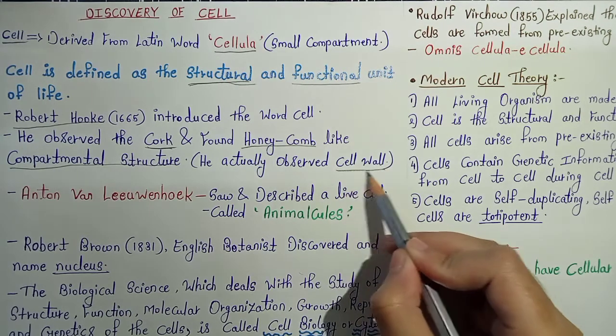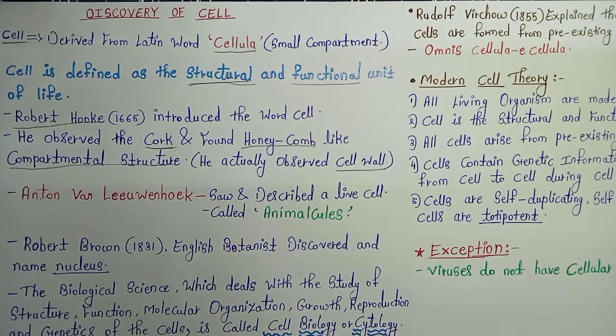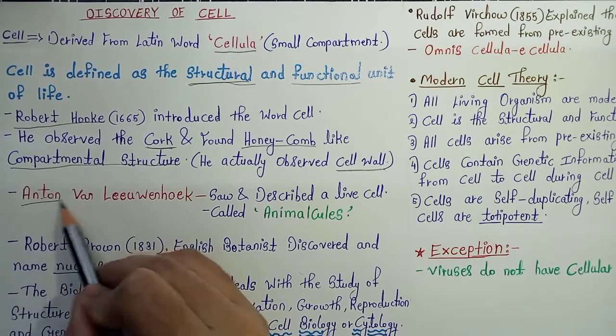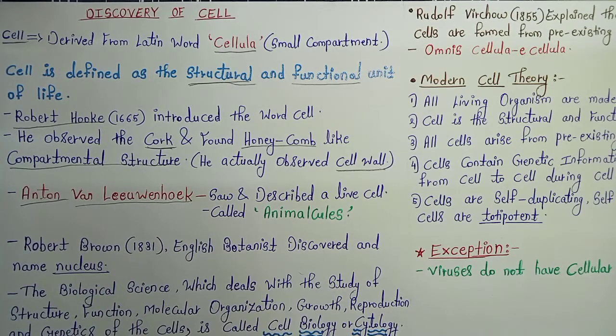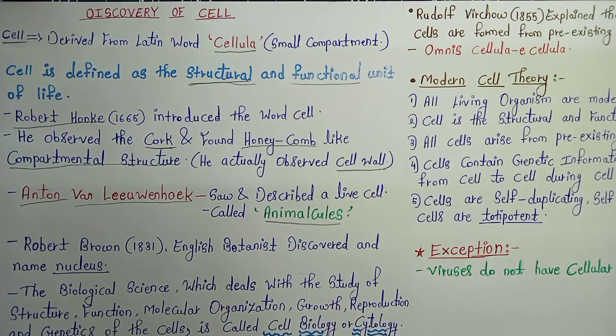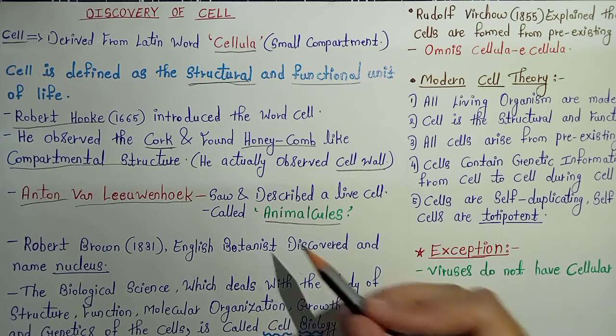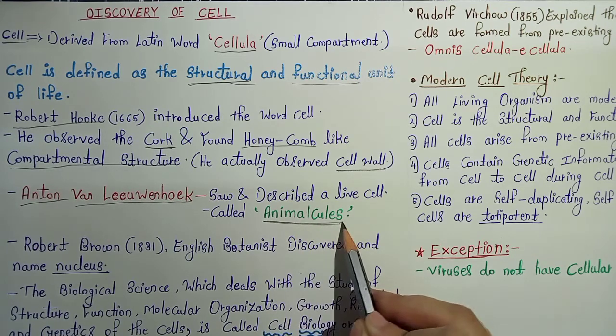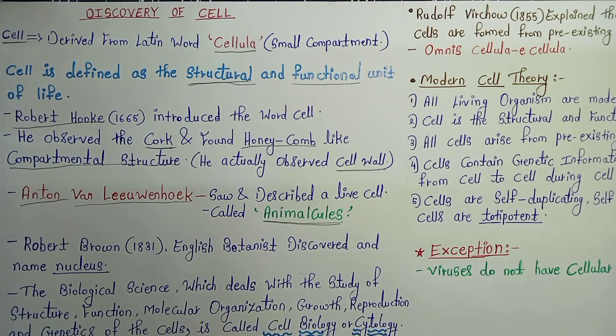But actually it was only the cell wall, not the entire cell, because those were dead cells. So he observed only the cell wall, not the live cells. Later on, a scientist called Anton van Leeuwenhoek saw and described a live cell, which he called animalcules. The discovery of the microscope took place at that time, and he was observing certain materials under the microscope and found certain living cells, which he called animalcules. This was a very important discovery in biological science.